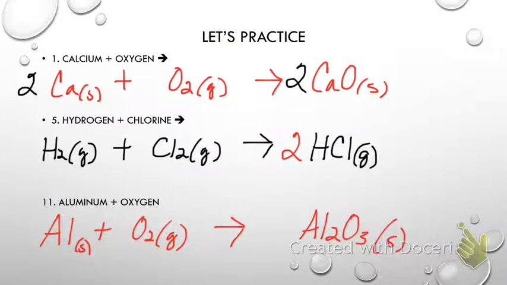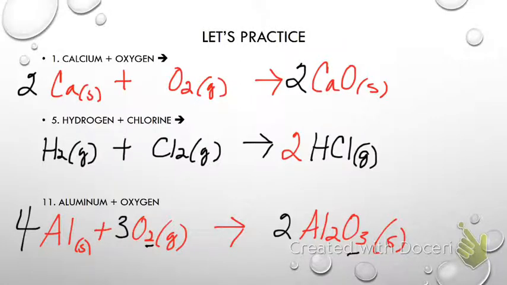First thing I notice is I've got a 2 and a 3 for oxygen. The only way I can get those to balance out is to make them both be what? Six. There you go. So I'm going to put a 2 there and a 3 there. So I have 6 oxygen. They are now balanced. So what do I need to put in front of aluminum? 4. Or if you're British, aluminium. Leave room because we're going to do a couple more that are not on here that I want to make sure we go over, because when we're making the acid, I need to show you a trick.